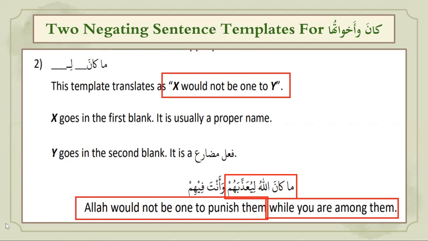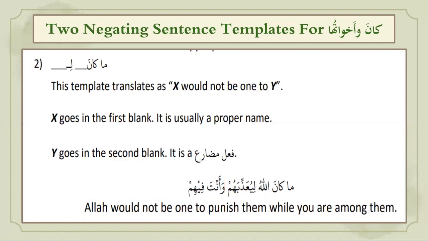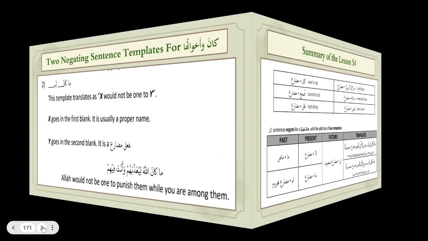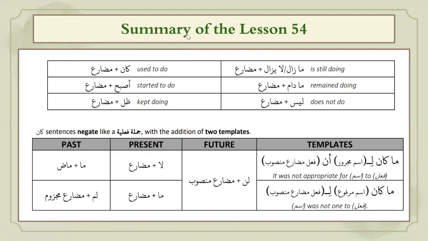Let me first erase all these and then go to the next one. Okay, so with lesson 54 part 2, we are almost, alhamdulillah, done with the kana, this big topic of kana wa akhwatuha. So this is the summary of the lesson.